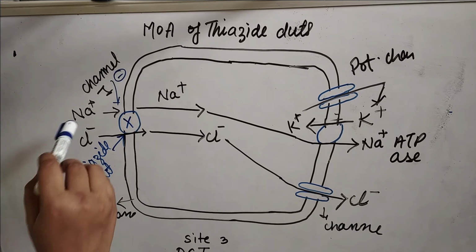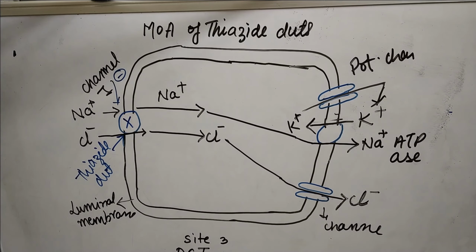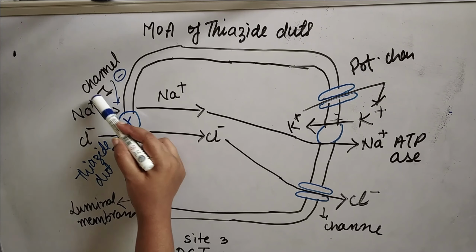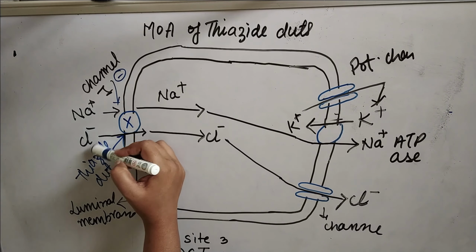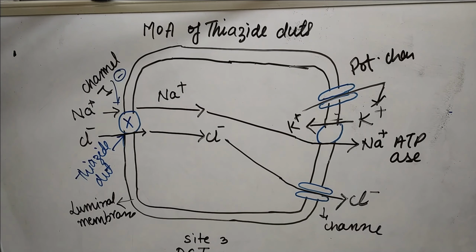So thiazide derivatives will block the sodium chloride channel and prevent the reabsorption of sodium and chloride. So they will cause the loss of sodium and chloride ion. This is the mechanism of thiazide derivatives. It acts on site 3.